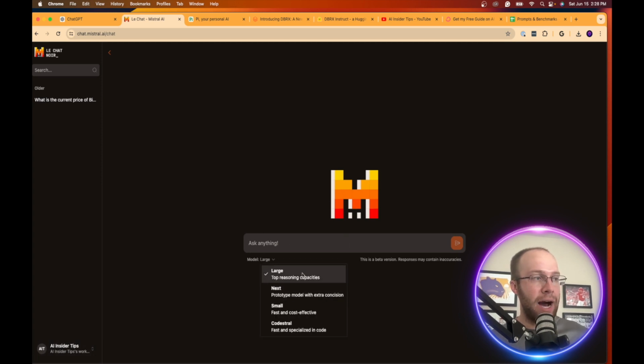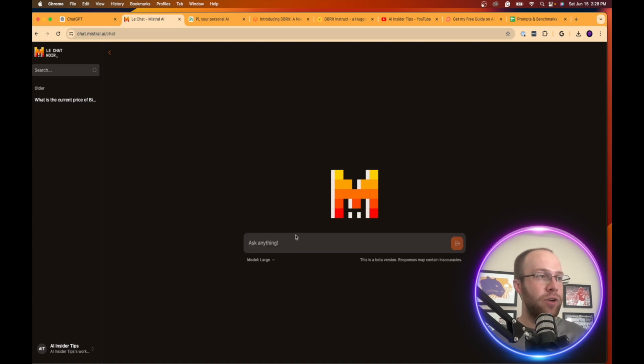So there's 3 different models here. There's Large, Next, Small, and Codestral. Codestral is actually their newest one, where it can generate code, and it's geared towards or tailored for coding responses or coding prompts. I'm just going to use the large one. That's the one by default. And then you can ask it anything.